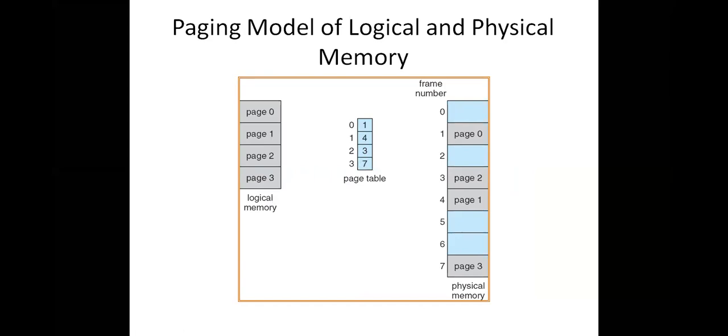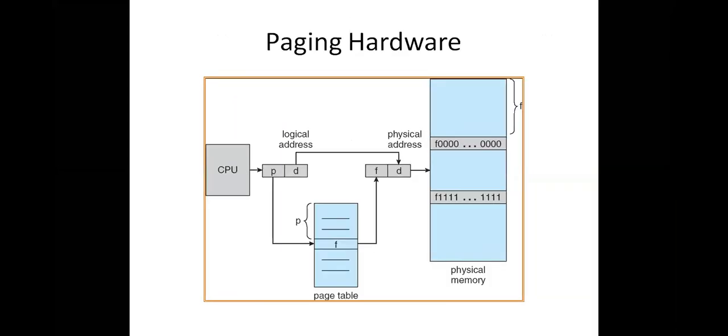Why? Because the number of entries is very low. And by the way, the page table is also available in the main memory. That means whenever you want to execute an instruction which is available in the main memory, we need to refer to the main memory twice.